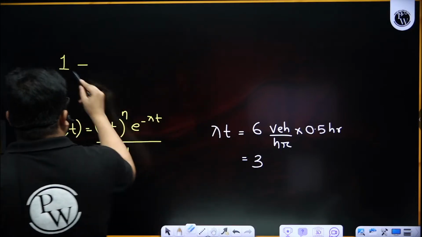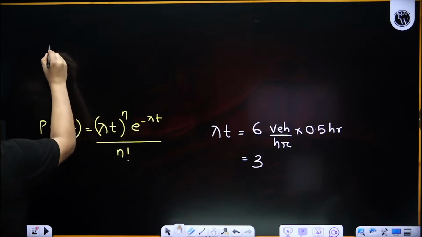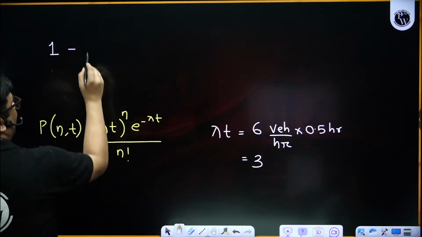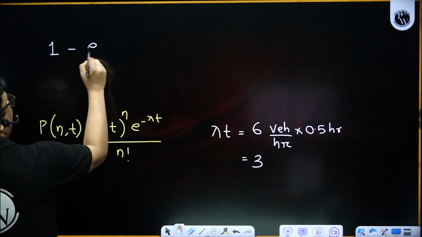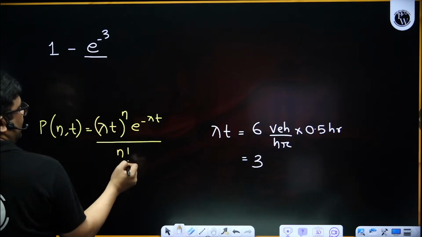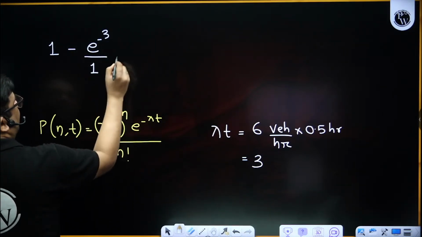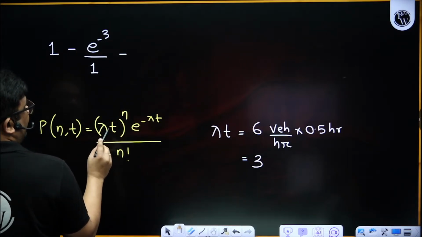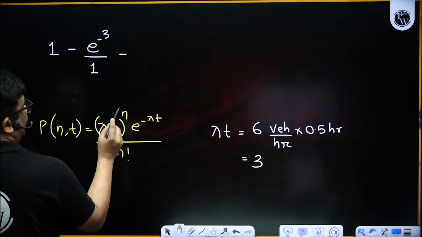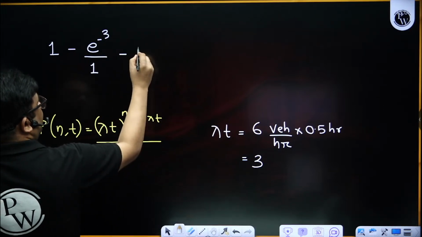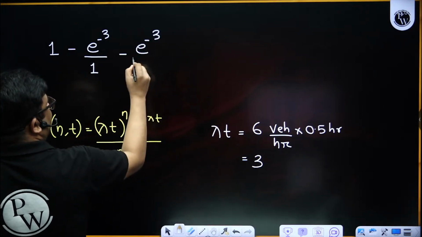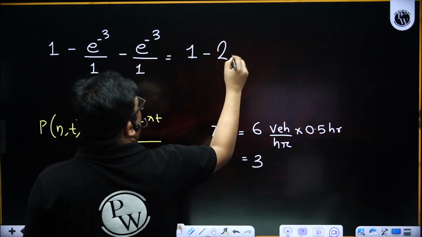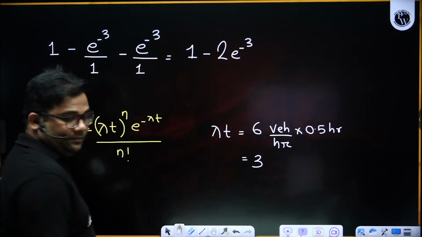So when I'm finding the required probability, first I will find out for n is equal to 0. So 3 to the power 0 will be 1, and then e to the power minus 3 divided by 0 factorial will be 1 only. Then minus, here it will be 3 to the power 1, so 3. Then e to the power minus 3 divided by 1 factorial is 1 only. So this will be 1 minus 2 e to the power minus 3.